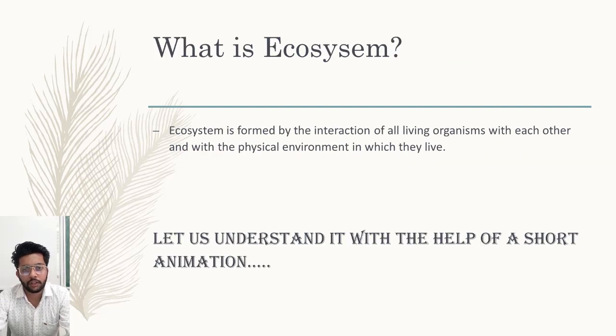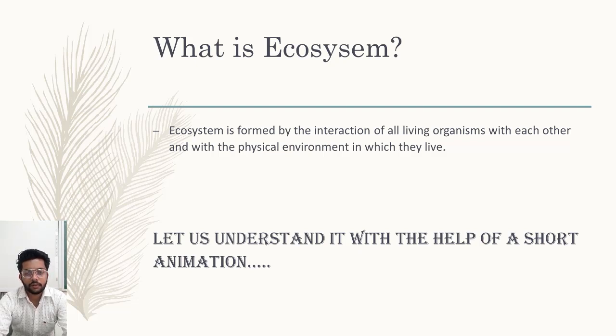So next topic, what is ecosystem? Ecosystem is formed by the interaction of all living organisms with each other and with the physical environment in which they live. It means when living things and non-living things both interact with each other, the living kingdom and the non-living kingdom, they form an ecosystem. When living organisms like human beings and non-living things like sunlight, air and water interact with each other to form life, this is called an ecosystem.